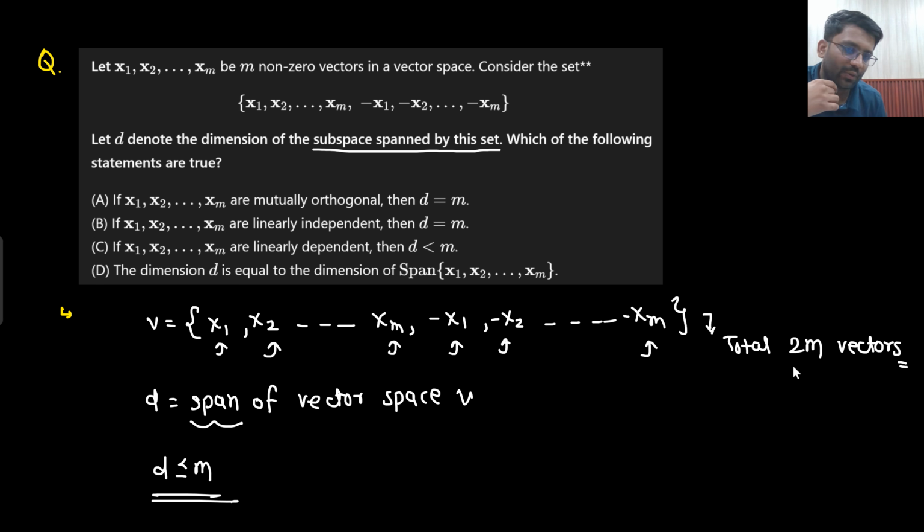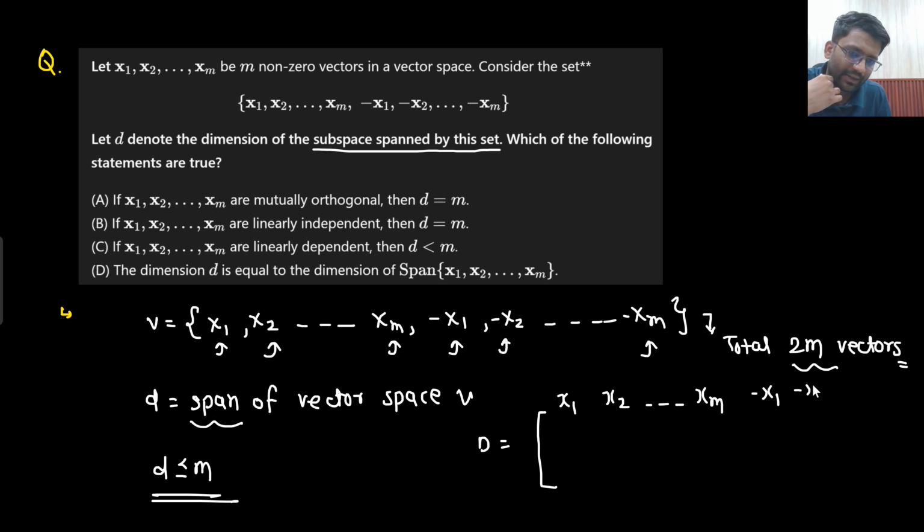Here there are total 2m vectors, right? Let's make a matrix D. How will I make it? The x1 vector would be there, the x2 vector would be there, the x3 vector would be there, minus x1 would be there. Let's ignore x3 and directly take xm, and then minus x1 would be there, minus x2 would be there, and then the minus xm vector would be there. This is how those vectors would be present.